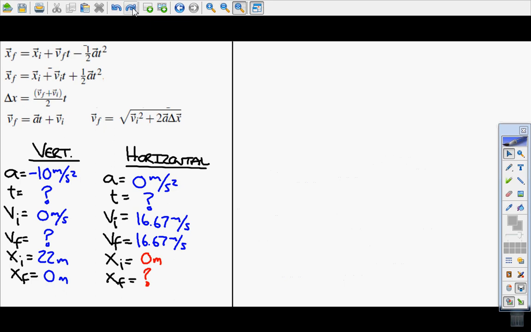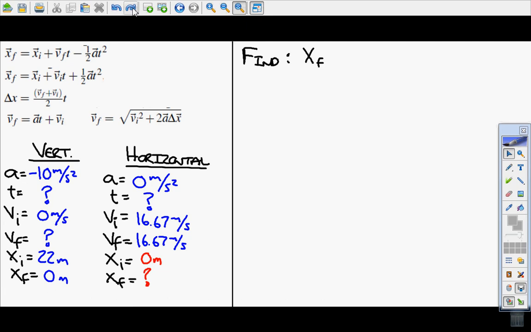And what we're going to do now is come up with the steps for solving for these question marks. So what I'm thinking is the problem is asking for two things. It's asking for time and it's asking for where does it land, so the horizontal final position. So I'm going to start making a list of things that I need to find. So I do need to find final position. Alright, so what is the horizontal final position? That's a question mark for me.